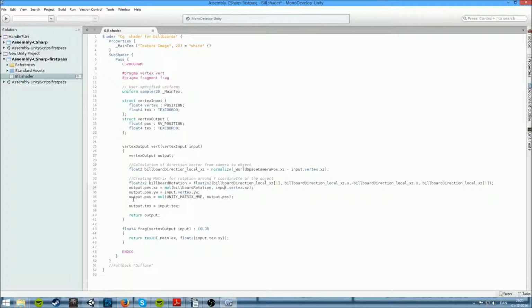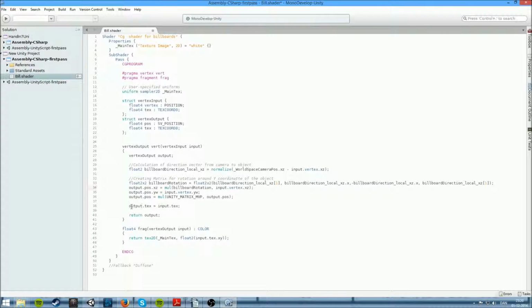The last thing we do is take the output position, all the coordinates x, z, y, and w, and multiply it with the Unity matrix MVP. This is done so that we translate the vertex positions into Unity coordinates, so Unity can understand them.